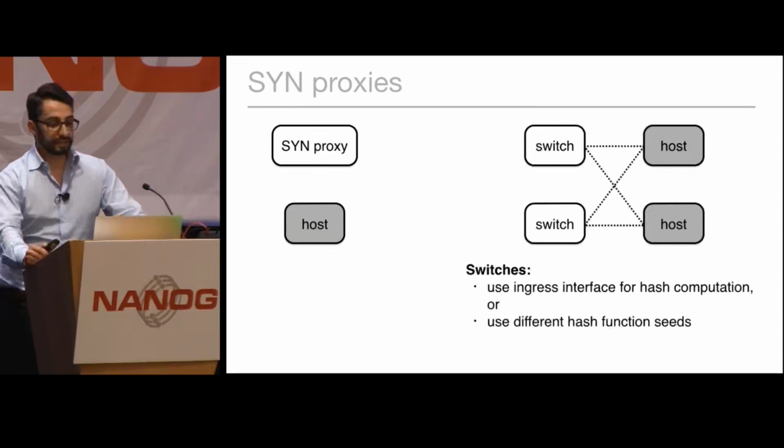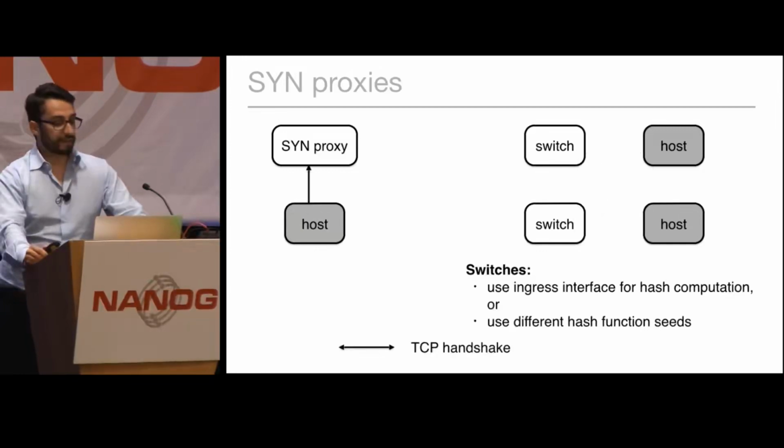On the other side, these are us, where we have a set of switches connecting a fully bipartite topology to a set of hosts. And all these switches have either one of these characteristics. Either they use the ingress interface for hash computation, or they're configured using different seeds in the hash function. That's what happened to us.